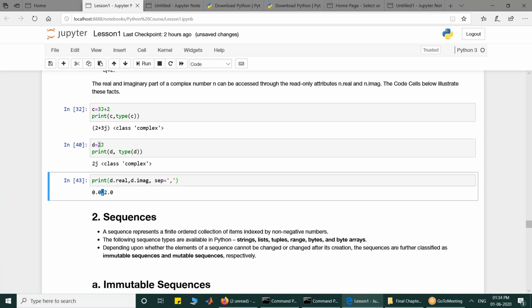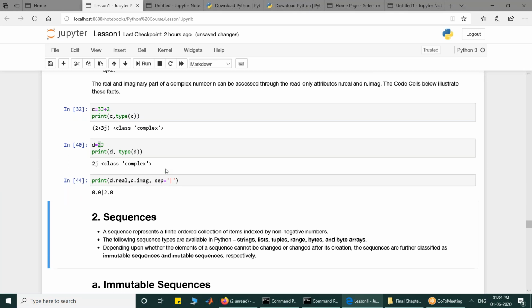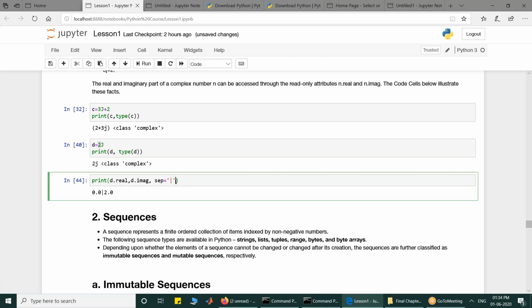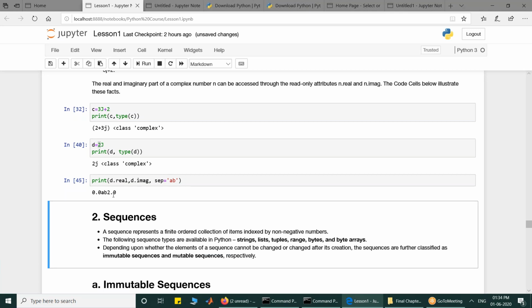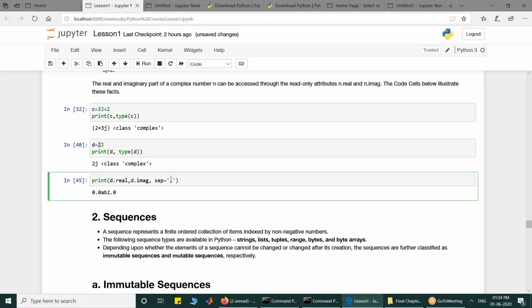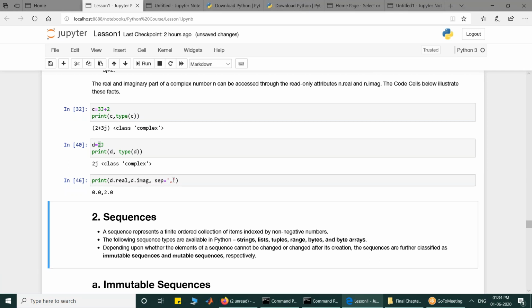You need not only write the separator as comma, you can write any string here. So if I write pipe, you will get pipe here. If I write AB here, then between 0.0 and 2.0, you will get AB. So separator is the option: whatever string you give, that separator string will come between the values that you print with the help of the print function. Am I clear in what I want to convey?